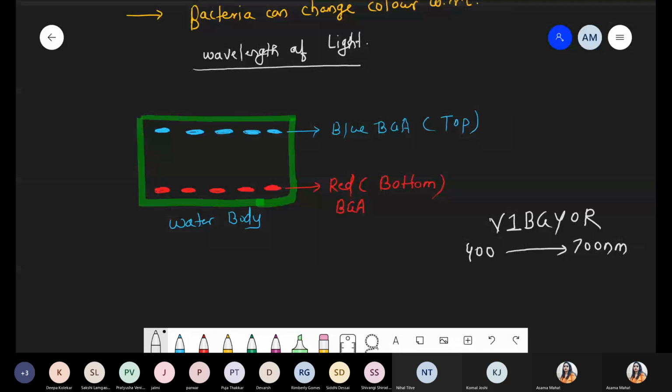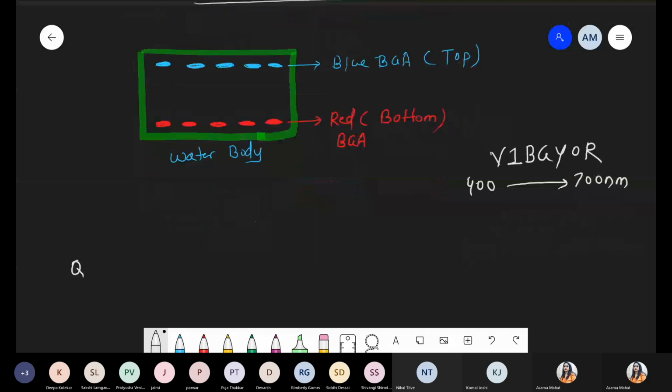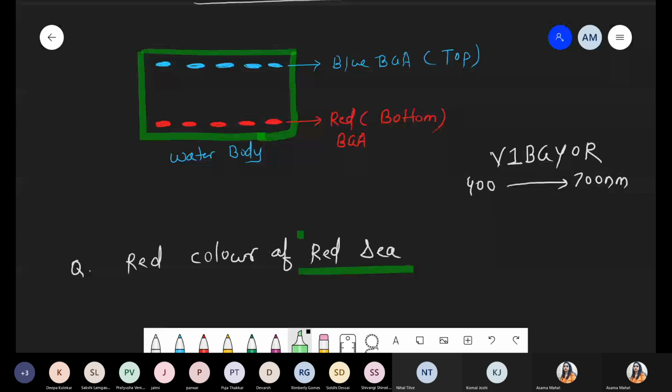And with respect to the Guaiduco phenomenon, we are discussing one question, that is the red color of the Red Sea. Please underline the word Red Sea, because further ahead we also have to see red tide. So we are talking about the Red Sea. The red color of the Red Sea is because of...